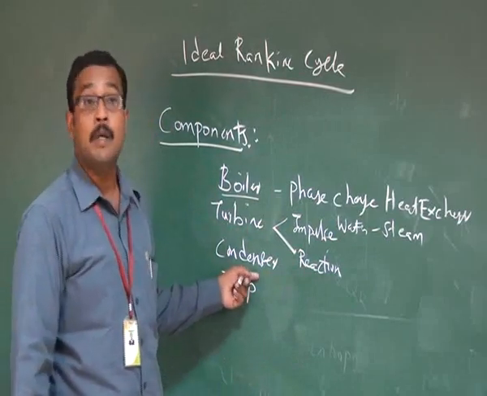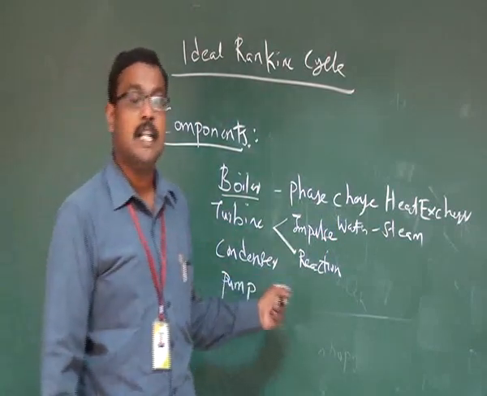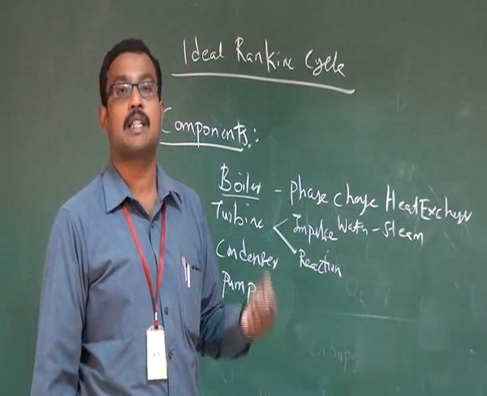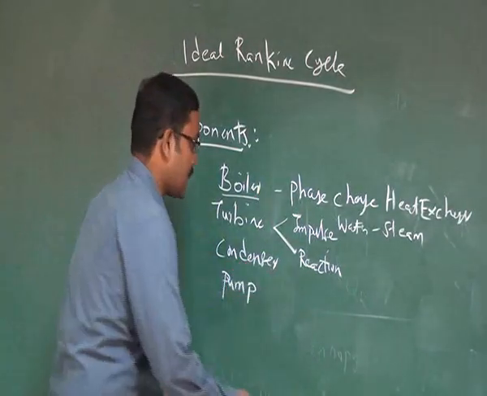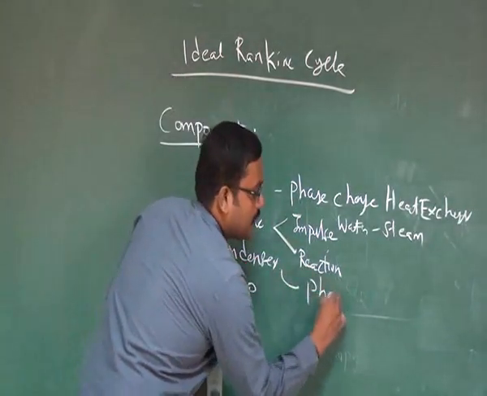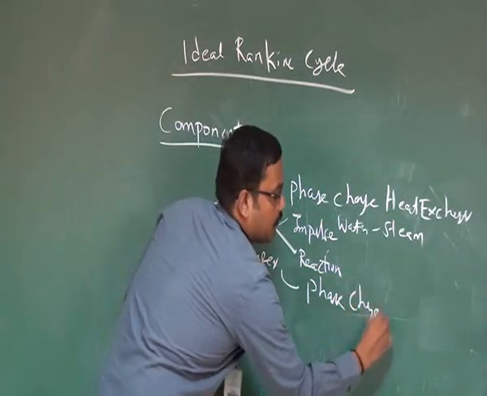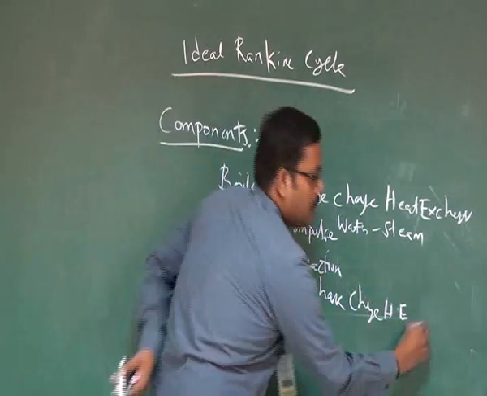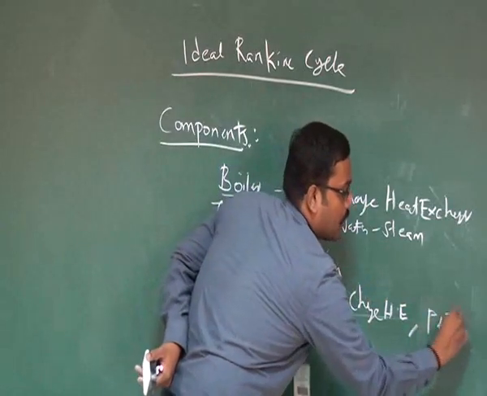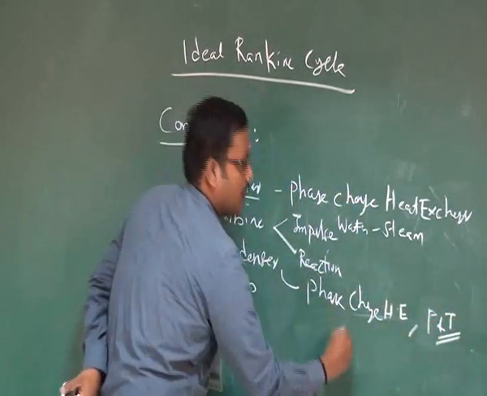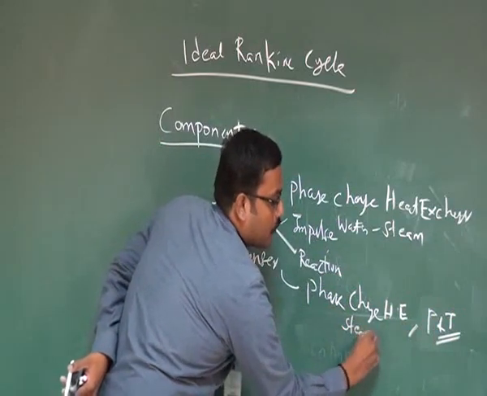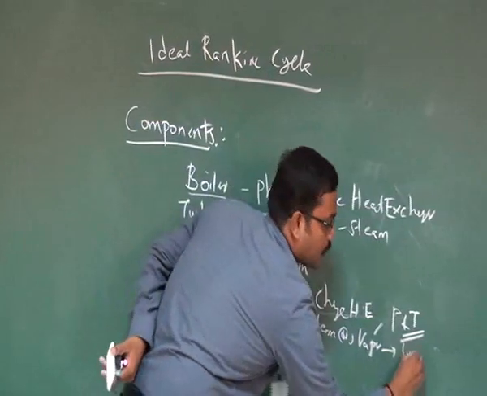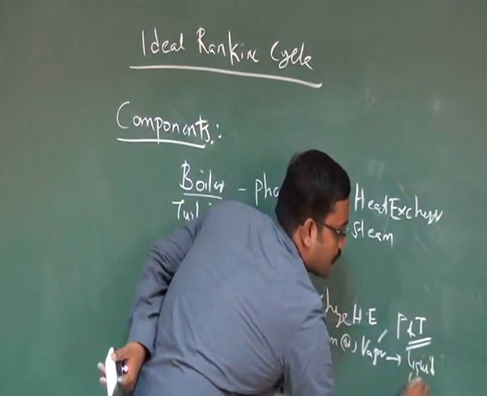Then the condenser again is a phase change heat exchanger where the condensation of steam takes place at constant pressure and constant temperature. So again, the condenser is a phase change heat exchanger. Here the phase change occurs at constant pressure and temperature. Here the steam or vapor is converted into liquid, or maybe it's water.